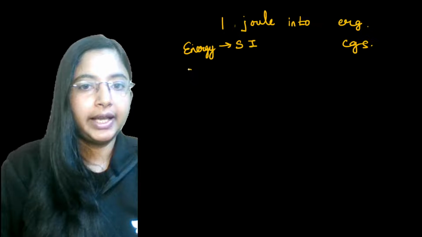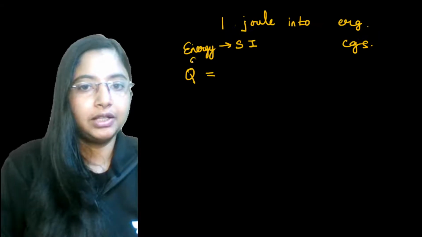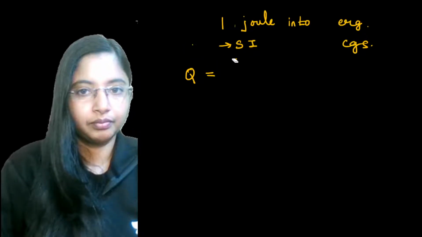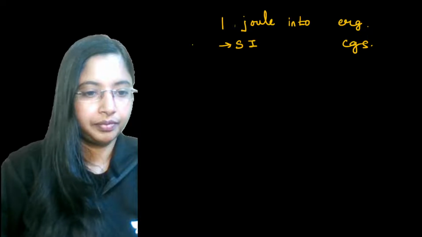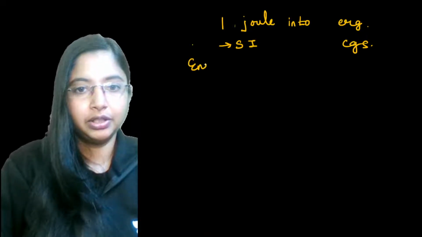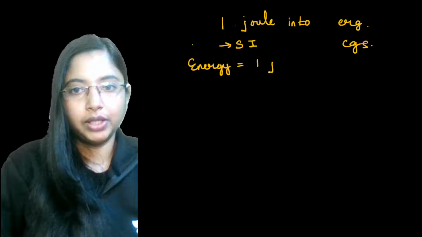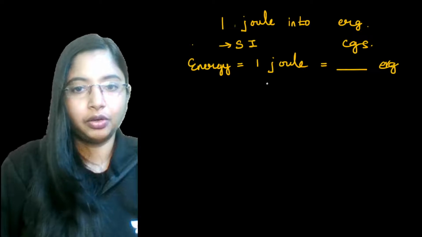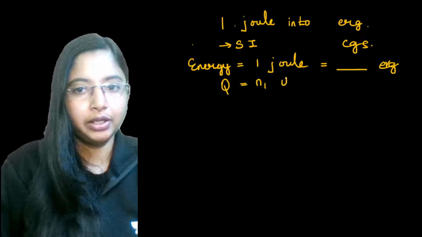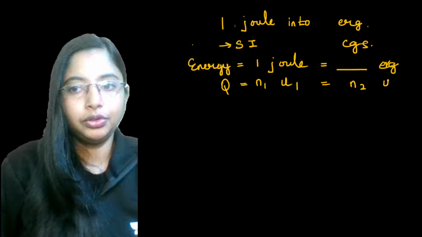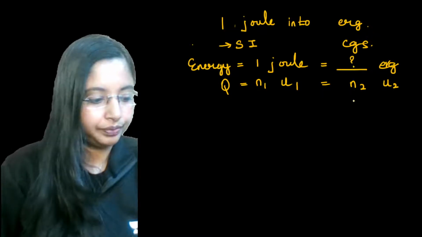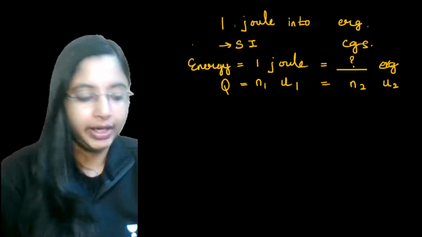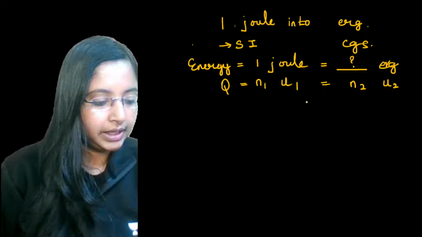Here, energy is Q. This energy is equal to 1 joule, equal to how many ergs? So Q equals N1 U1 equals N2 U2. What we want to find is N2. This is your application. This is one of your major applications of dimensional analysis. All right, now let's see that.